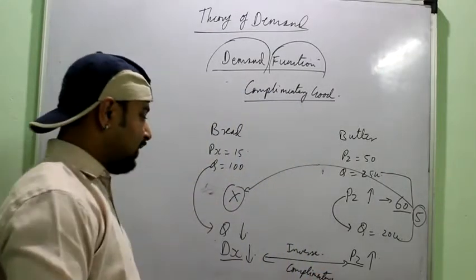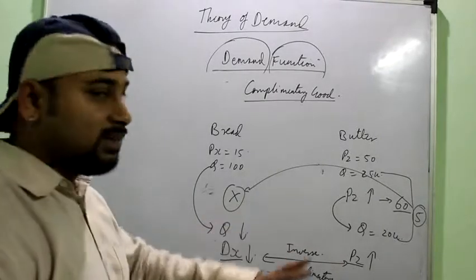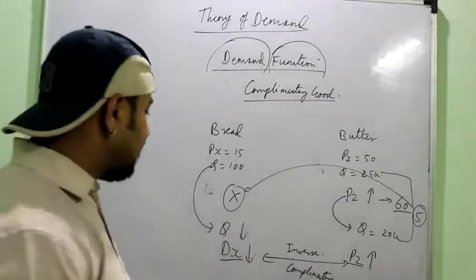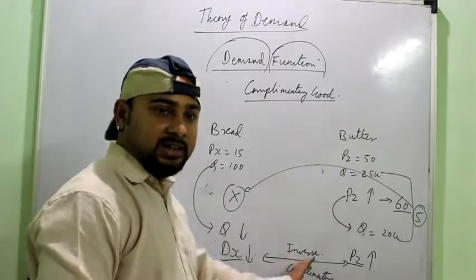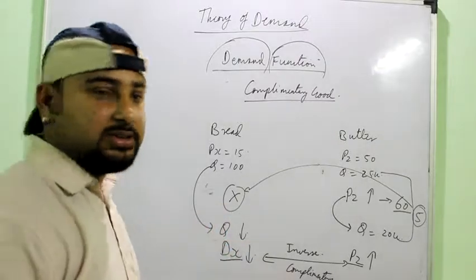Okay, a question can be framed like this also: a fall in the price of one commodity leads to a rise in the demand for the other commodity. So how are they related? You just have to see the relation. If there is an inverse relation, they are complementary goods. If there is a direct relation, they are substitute goods, right?